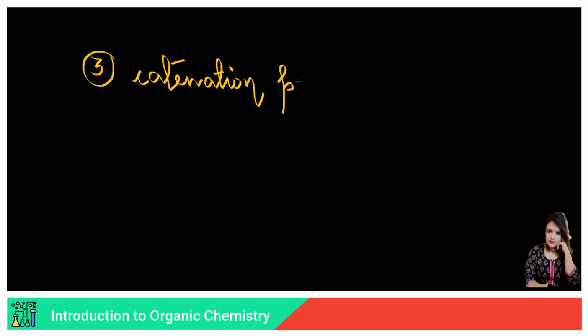The third reason why carbon is so unique and the building block of organic chemistry is its catenation property. Now I'll explain what it is, but first let me just write the topic, that is catenation property. Now what do you mean by the word catenation? Catenation basically means to form long chains.